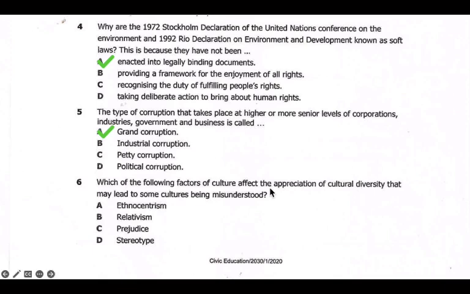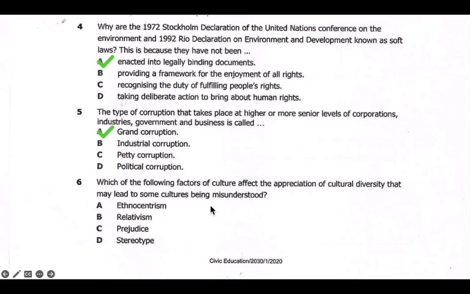Now, this question had some mixed things in it. Here we are looking at cultural diversity. For cultural diversity, I can say this is relativism, where you treat one culture as better than the other. That is cultural relativism. If we review the factors of culture that affect appreciation of cultural diversity and may lead to some cultures being misunderstood, we have misunderstanding.